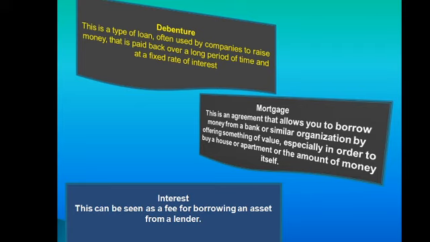Debenture is a type of loan used by companies to raise money that is paid back over a long period of time and at a fixed rate of interest. It is a long-term bond issued by a company or an unsecured loan that a company issues without a pledge of assets.